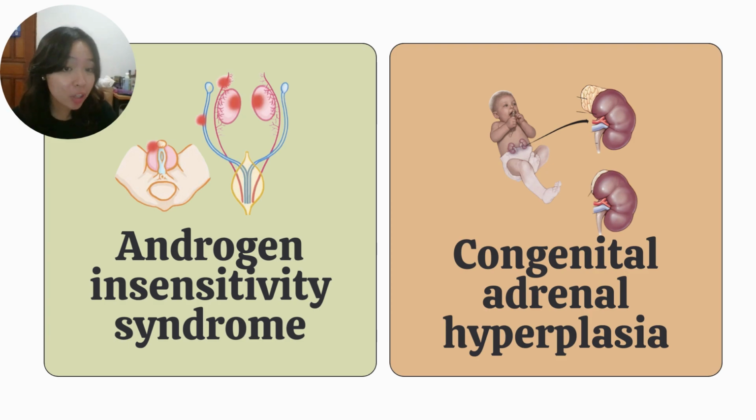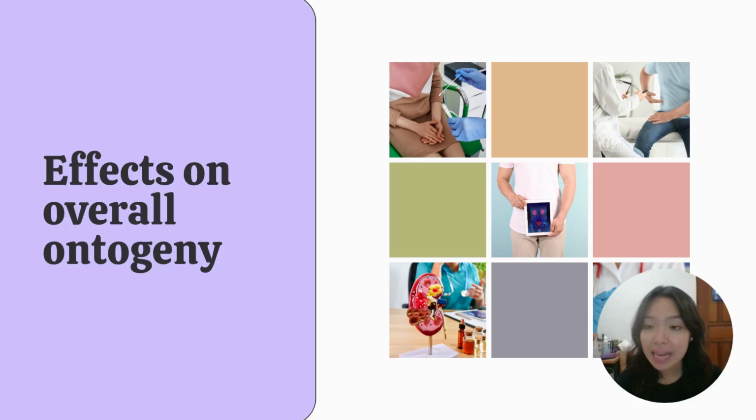Both AIS and CAH can have significant impacts on an individual's overall health and well being, which is why treatment options for these conditions may include hormone therapy, surgery, or other supportive therapies. It is also important to note that the management of these intersex conditions is highly individualized and should be based on the specific needs and preferences of the individual. Lastly, we will be focusing on the effects on overall ontogeny of the organism, including fertility and overall health.